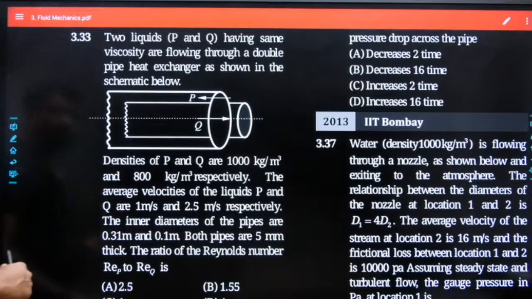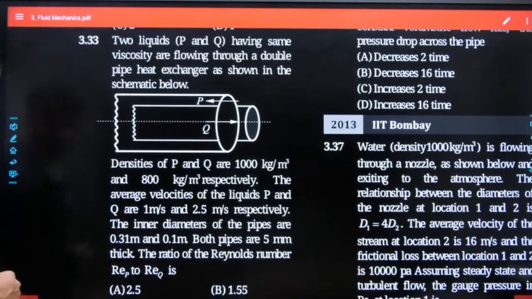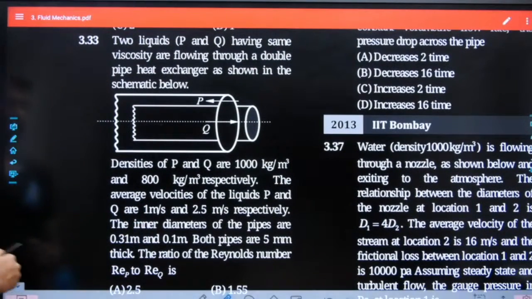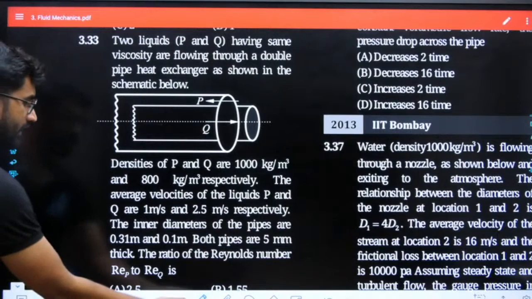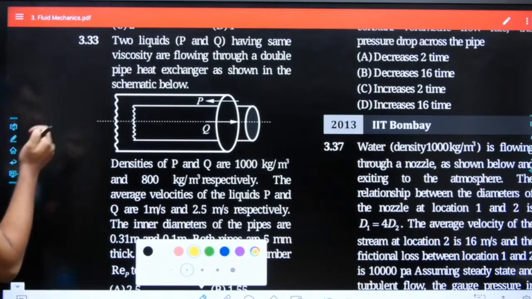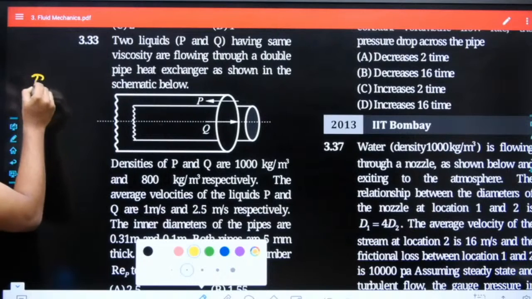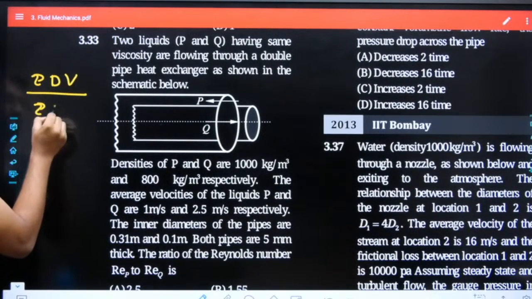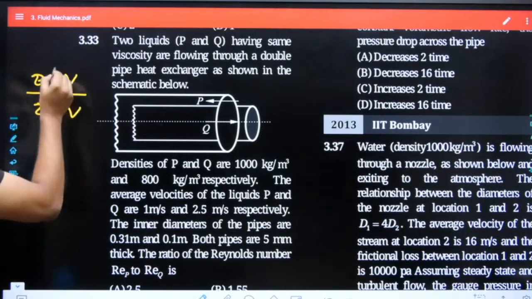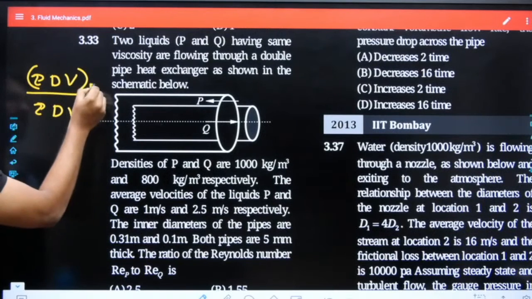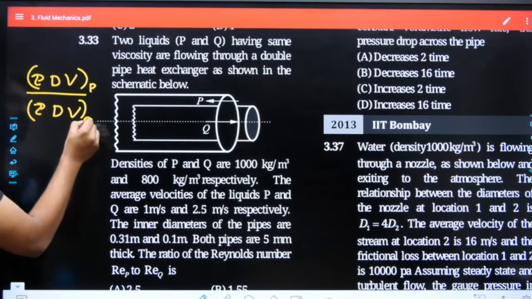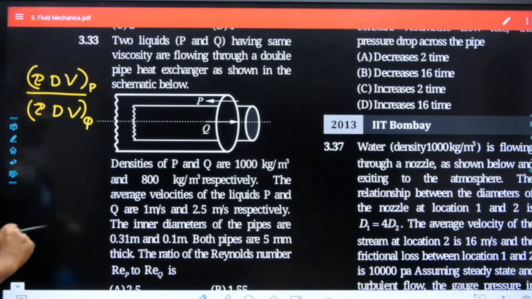So let us write here itself. They are asking the Reynolds number P to Q. Viscosity is the same, so I want the ratio of rho dV divided by rho dV. This is for pipe P, and this is for pipe Q. No problem.